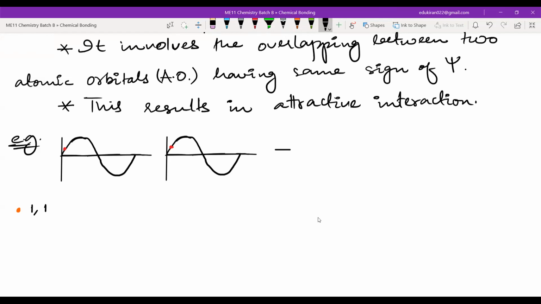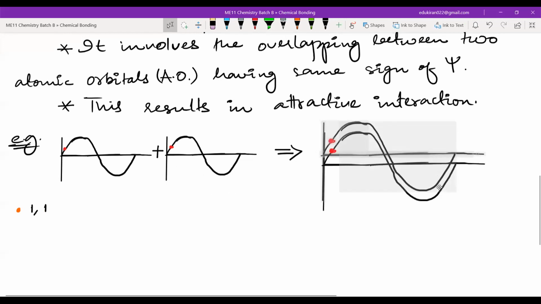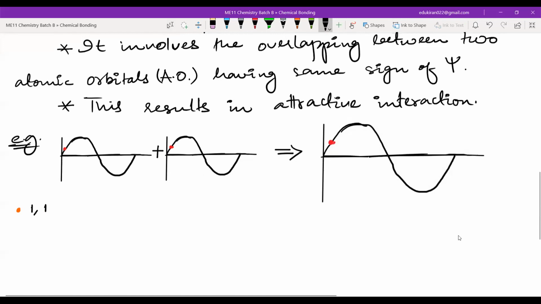Now, if I add these two waves, 1, 1 plus 1, 1, the x-axis values add up and the y-axis values add up, and it will become 2, 2. Yes, sir. So this is known as positive interference.